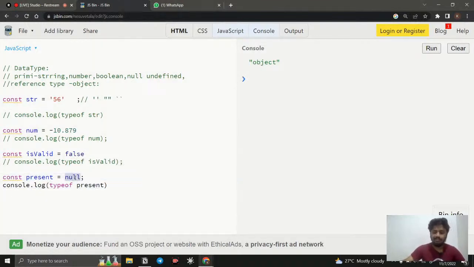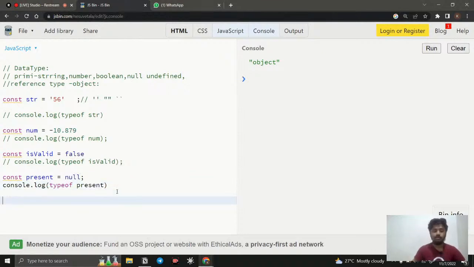So what is null actually? Null is nothing but a space that I have occupied, but it is empty. The space is occupied, no one is allowed to enter inside the space, but the meaning of that is empty. Okay, so that is null.